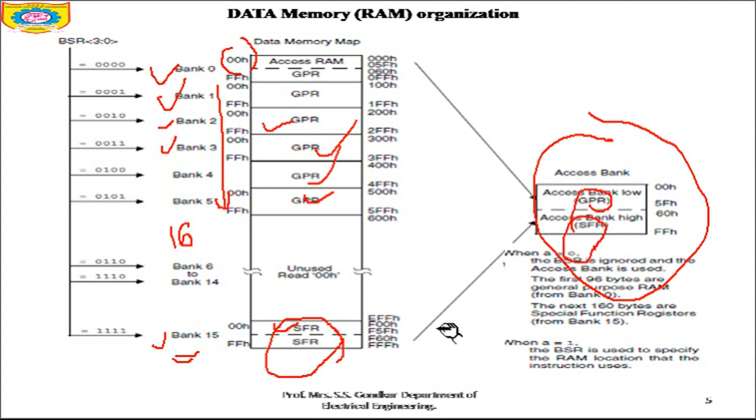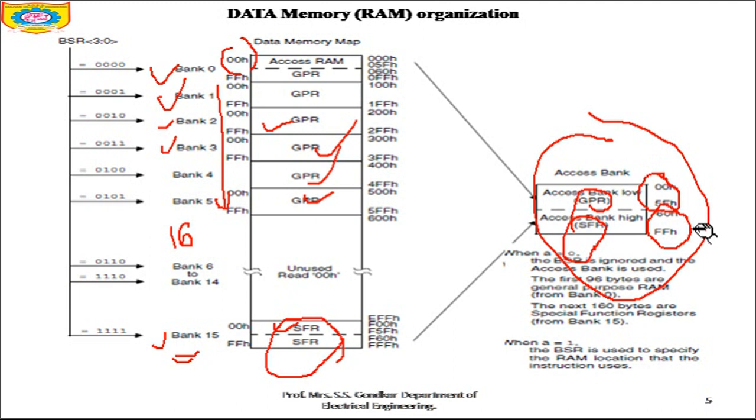As it is SFR, obviously it is going to be bank number 15, and as it is GPR, it will be bank number 0. So I can say that the access bank is a combination of bank 0 as well as bank 15. If you see the addresses, these are also of the respective banks only: this is the address of bank 0 and this is the address of bank 15.